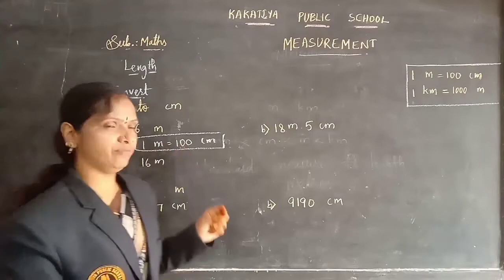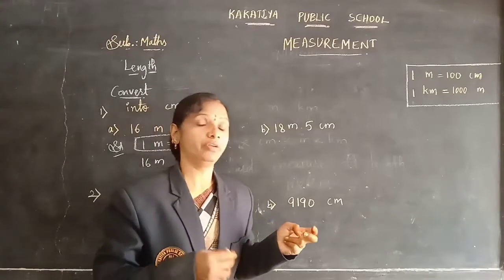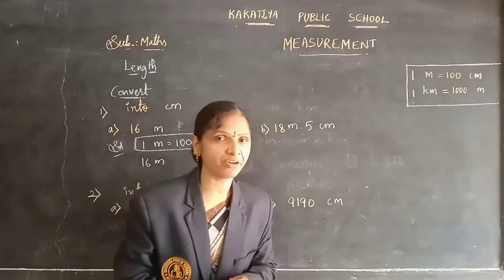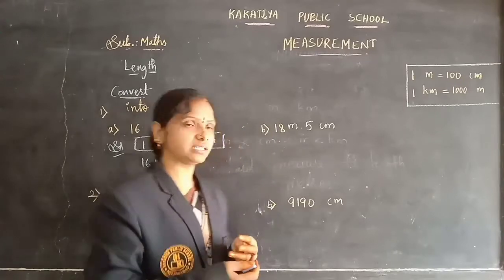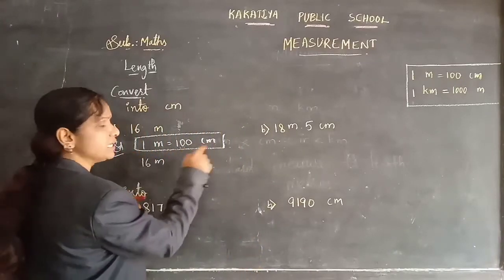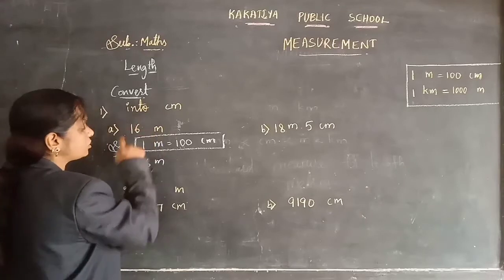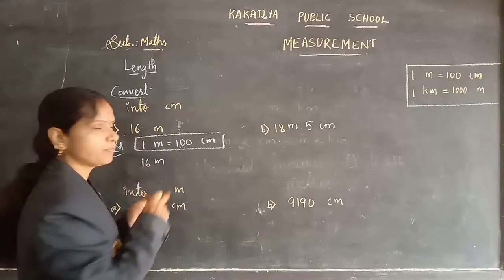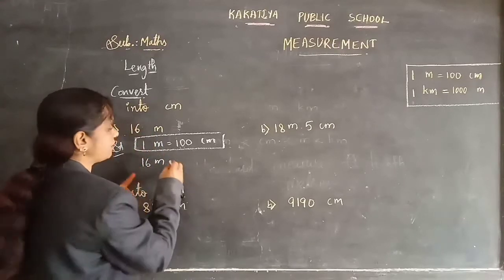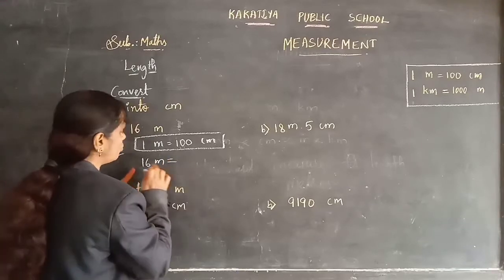Yes children, in the previous classes also we did this: 1 we know and more we are finding, nothing but you need to do multiplication. Here you see 1 meter is 100 centimeters and the given question is 16 meters. So we need to do the multiplication.